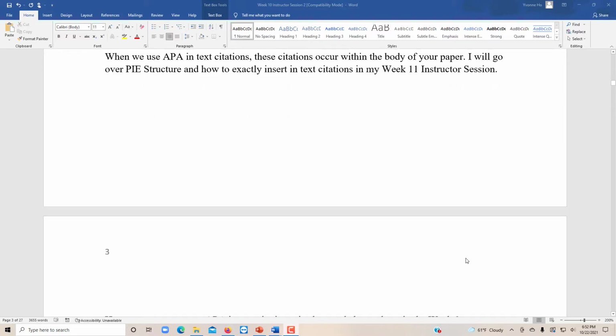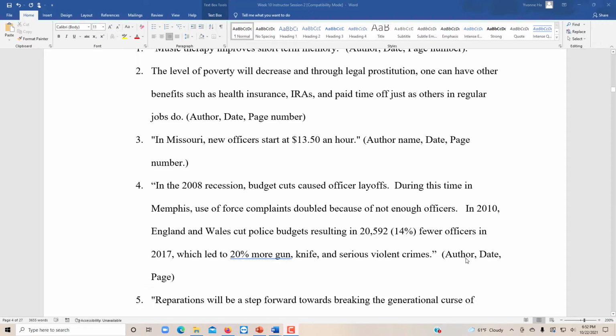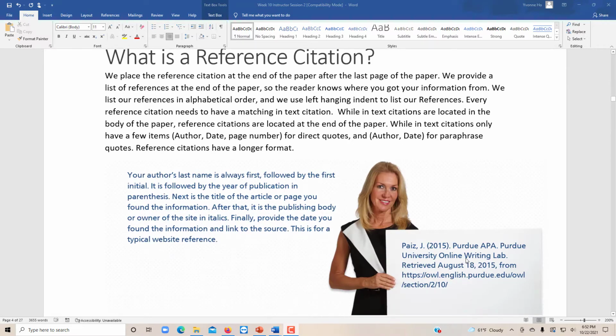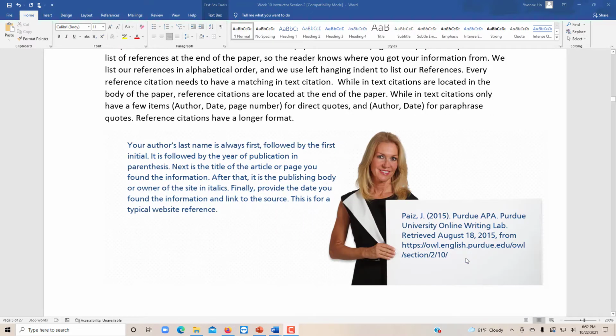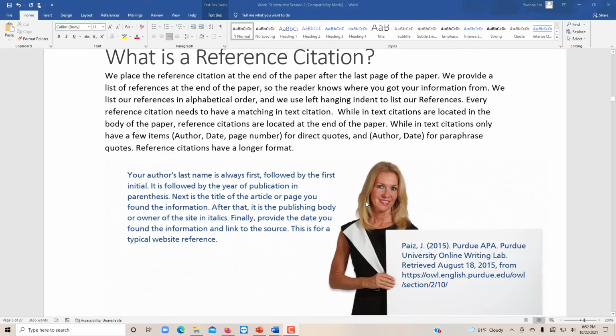Then I'm going to go over what is the difference between a reference citation and an in-text citation. And so you need to learn how to do an APA reference citation. And so a reference citation comes at the end of your paper, whereas an in-text citation is in the body of your paper.